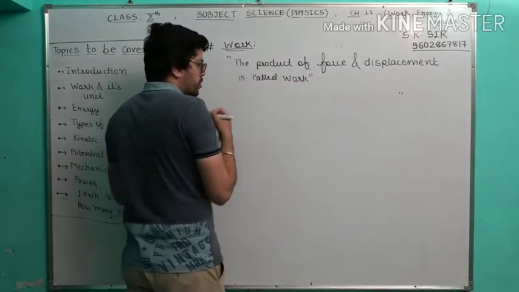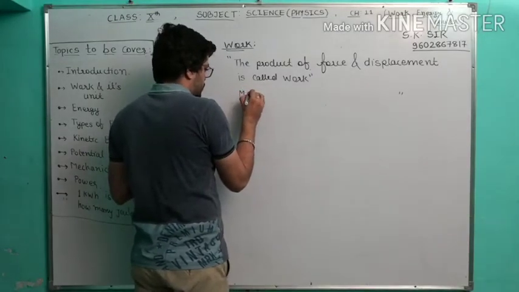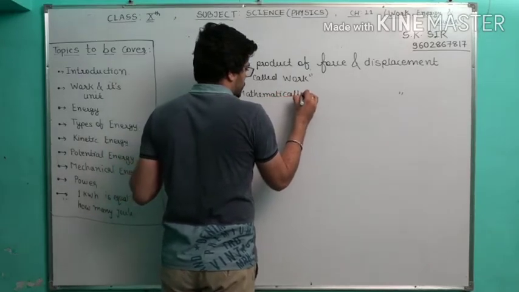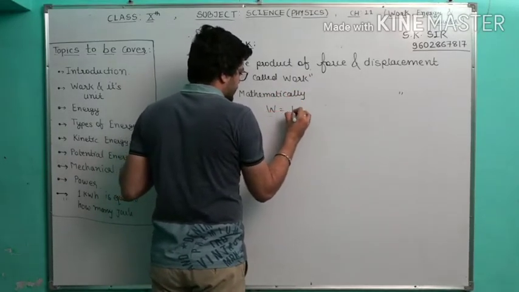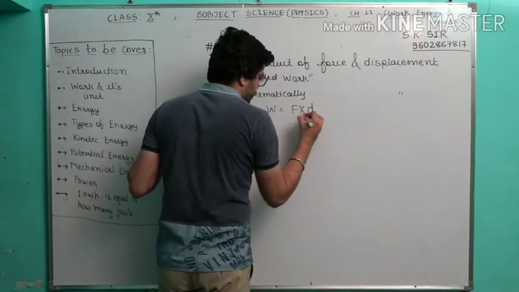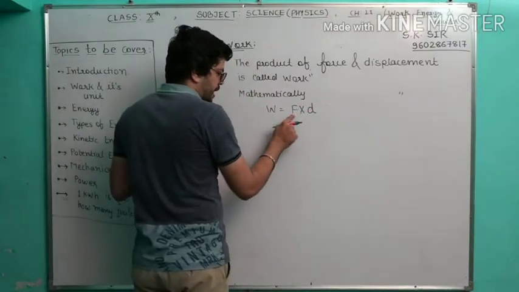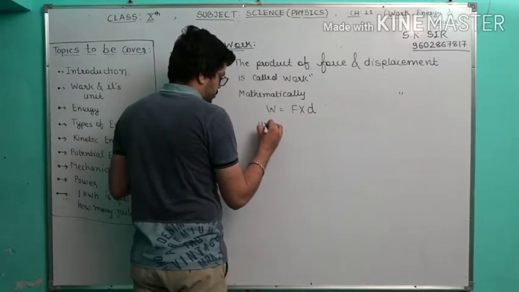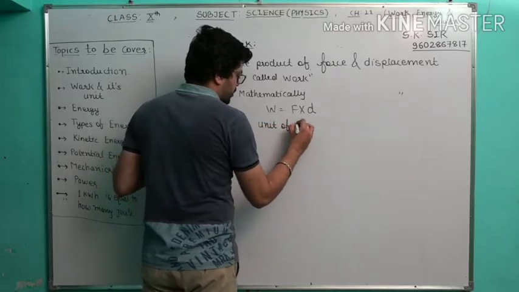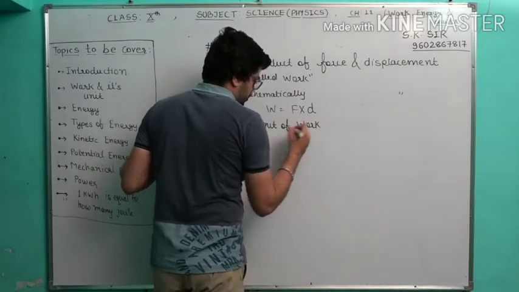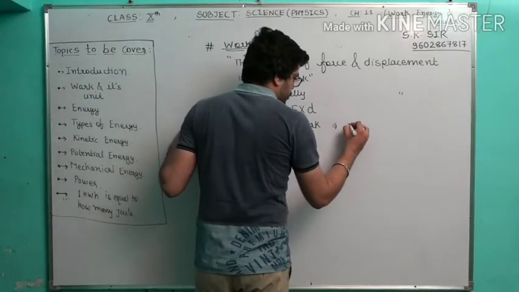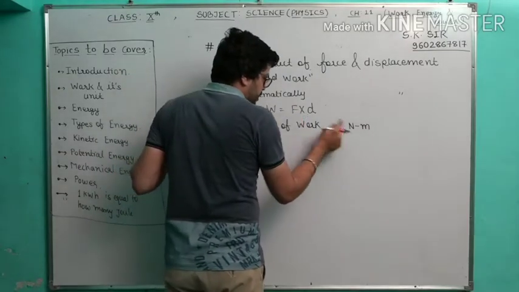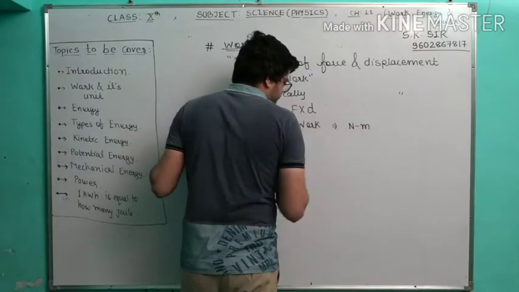You can write down notes also. And mathematically, work done is equal to force into displacement. W is work, F is force, D is displacement. And the unit of work, okay, so the unit of work is Newton into meter. The unit of force is Newton, the unit of displacement is meter.